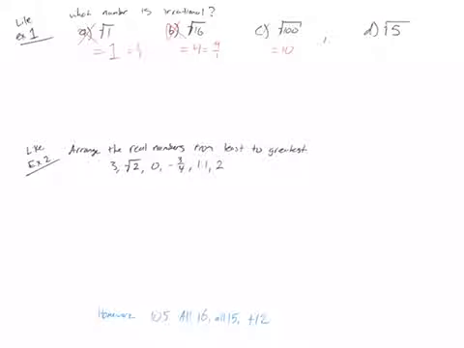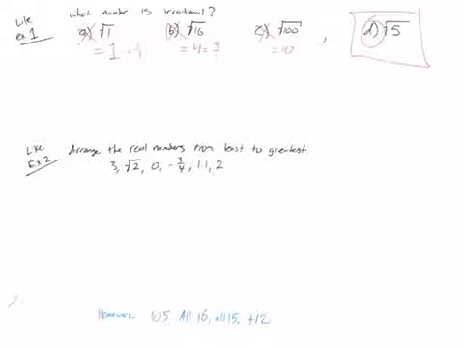So not C. Which leaves us, of course, with D being the correct answer, because there's no number times itself that will give you 5 without doing some decimal approximation of that. So yeah, D is an irrational number.